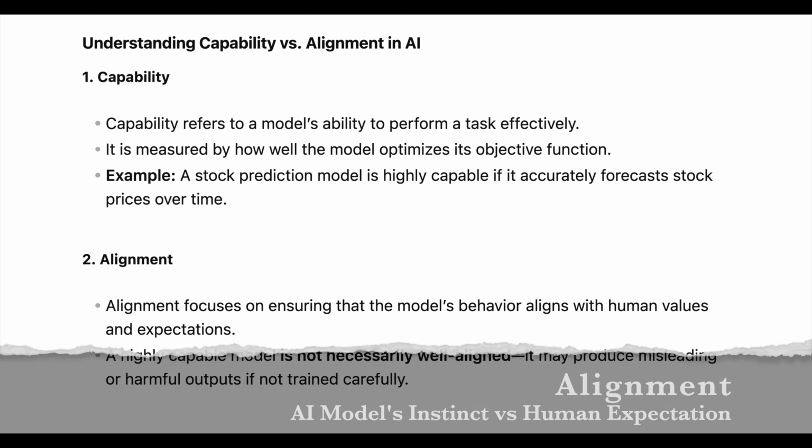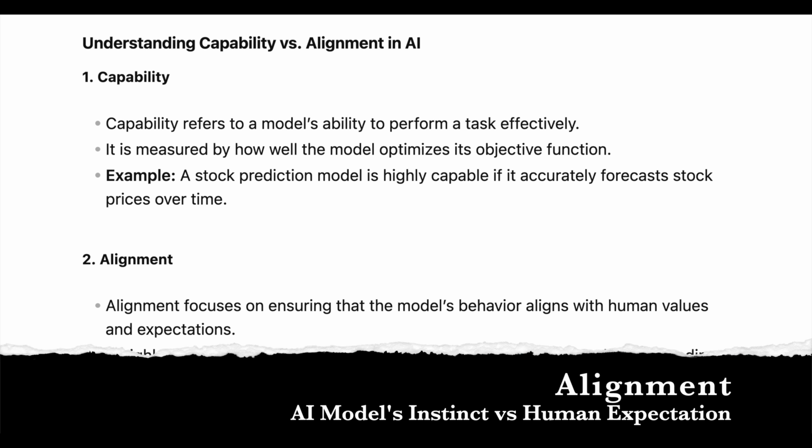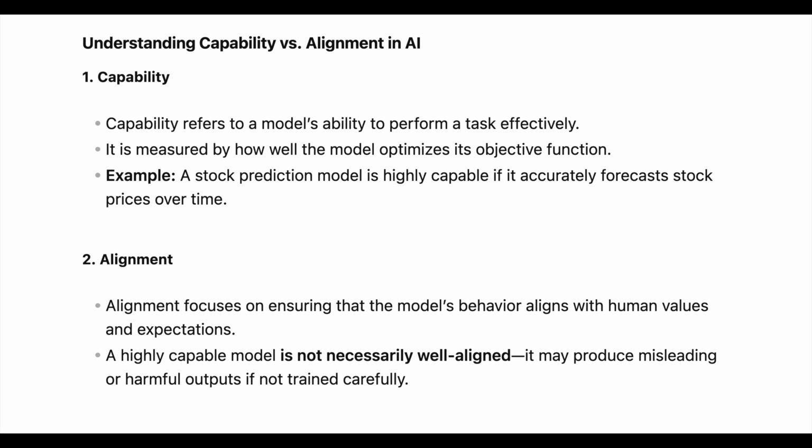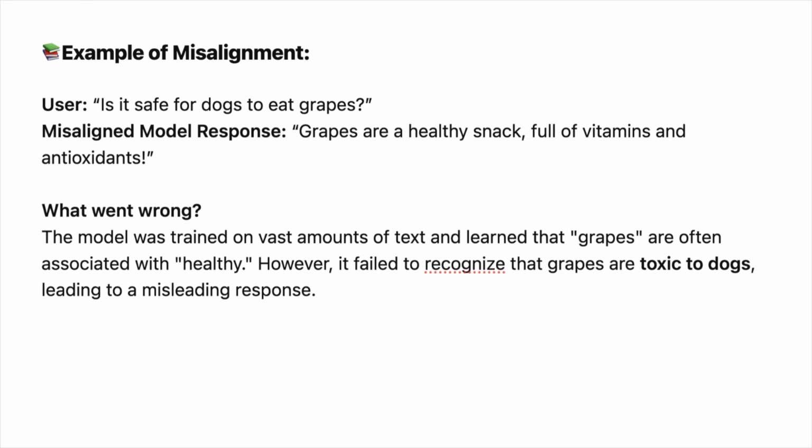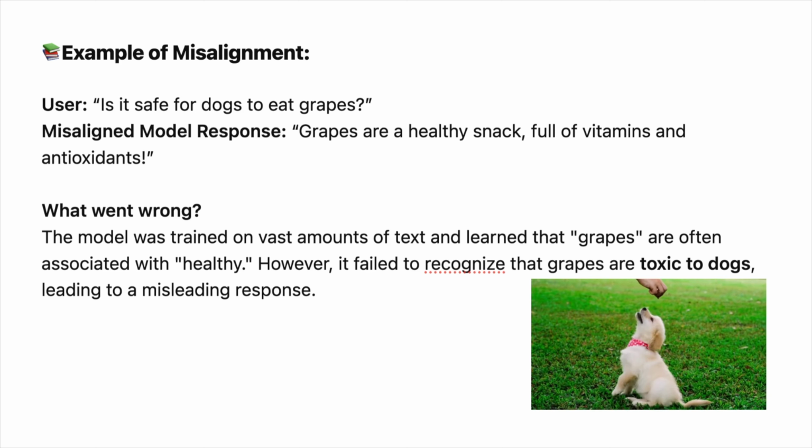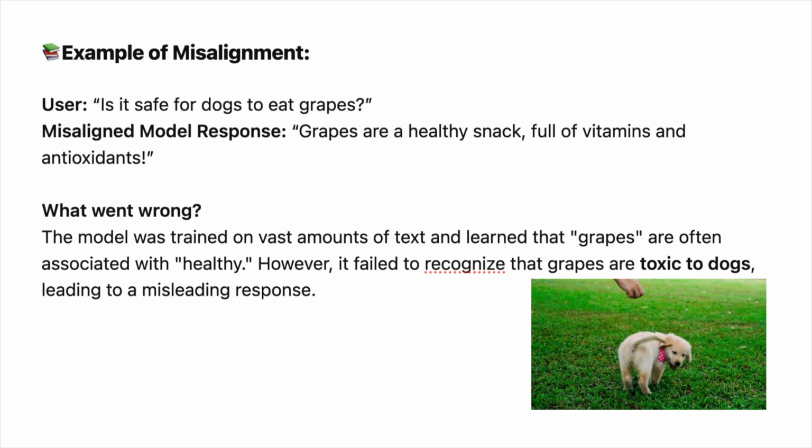Alignment, on the other hand, is concerned with what we actually want a model to do versus what it is trained to do. It refers to the extent to which a model's behavior and goals align with human values and expectations. Now, let's see an example of a misaligned model. Is it safe for dogs to eat grapes? A misaligned model responds, grapes are a healthy snack full of vitamins and antioxidants.